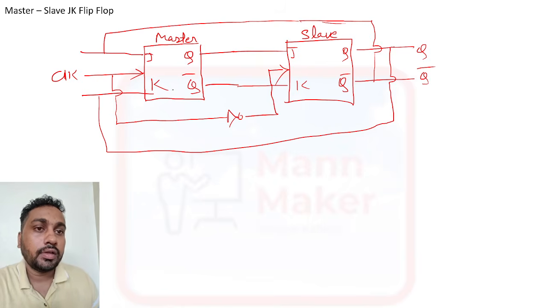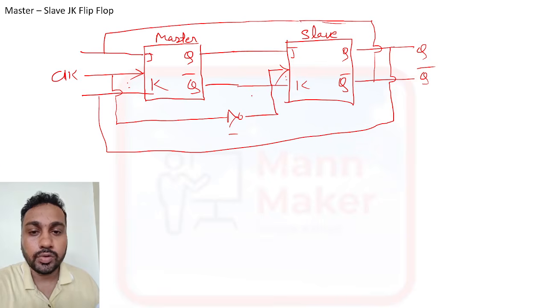Now here you can see this is your NOT gate. So if the clock signal of the master flip flop is 0, then the slave will be 1. Therefore no race around condition will appear in the 1 1 case. That's why they have used this master slave, two JK flip flops. This master flip flop will control this slave flip flop. Okay, this is about your JK flip flop.